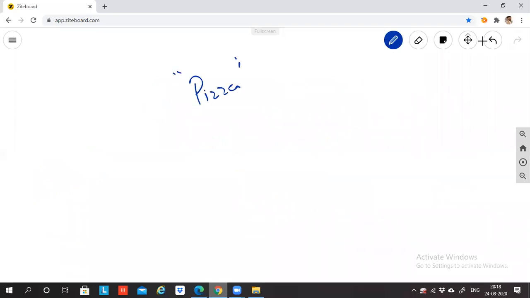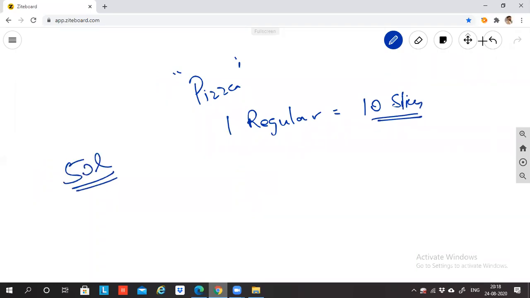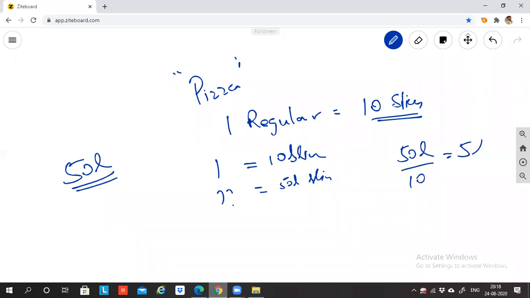For convenience's sake, let's assume that in one regular pizza, 10 slices are there. Now I need 50 lakh slices. So if 1 pizza is equal to 10 slices, then for 50 lakh slices, I'll do 50 lakh divided by 10. That is 5 lakh. So 5 lakh pizzas I need to order.